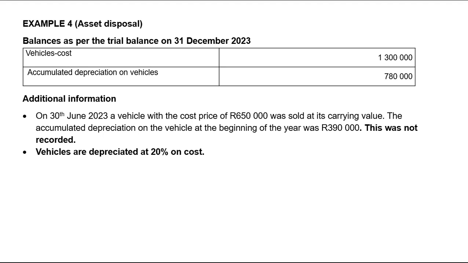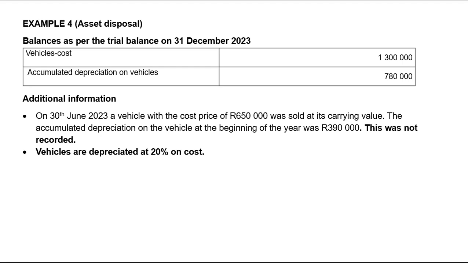However, when it comes to the cost of the asset, we are not sure whether that 1.3 is the opening balance or a closing balance. But considering that we are given the trial balance on the 31st of December 2023, you always conclude that the cost price is the closing balance, unless the adjustment tells you otherwise.